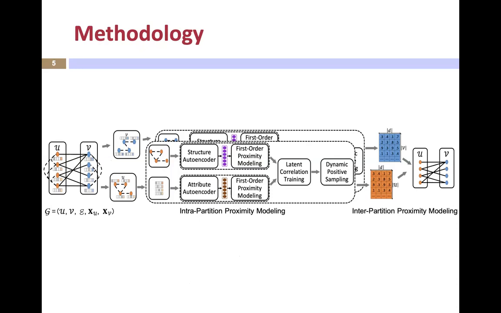We first synthesize an intra-partition network within each partition. If two nodes are linked to the same node in the other partition, we manually add a link between these two nodes, which are indicated as the dashed lines in the picture.